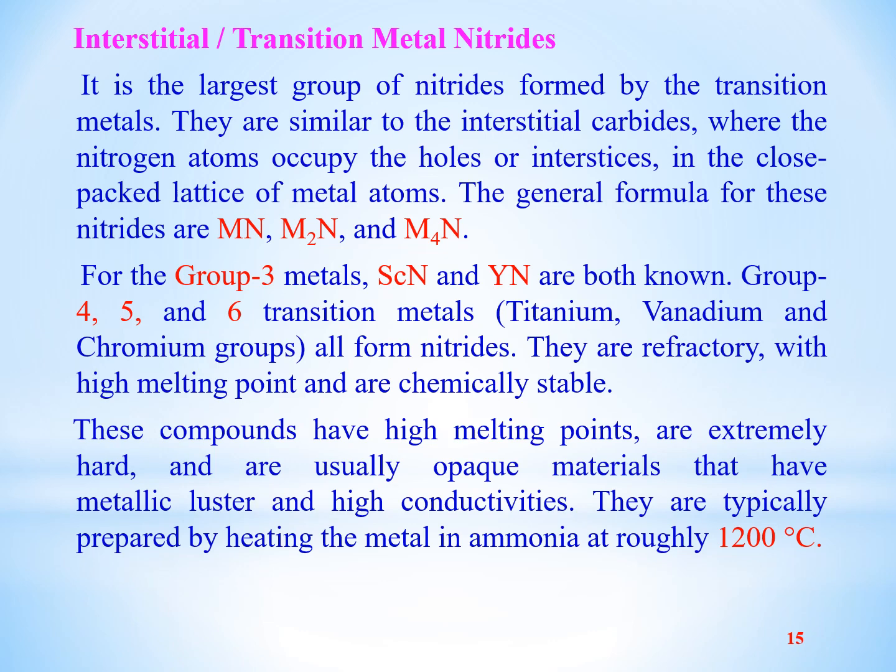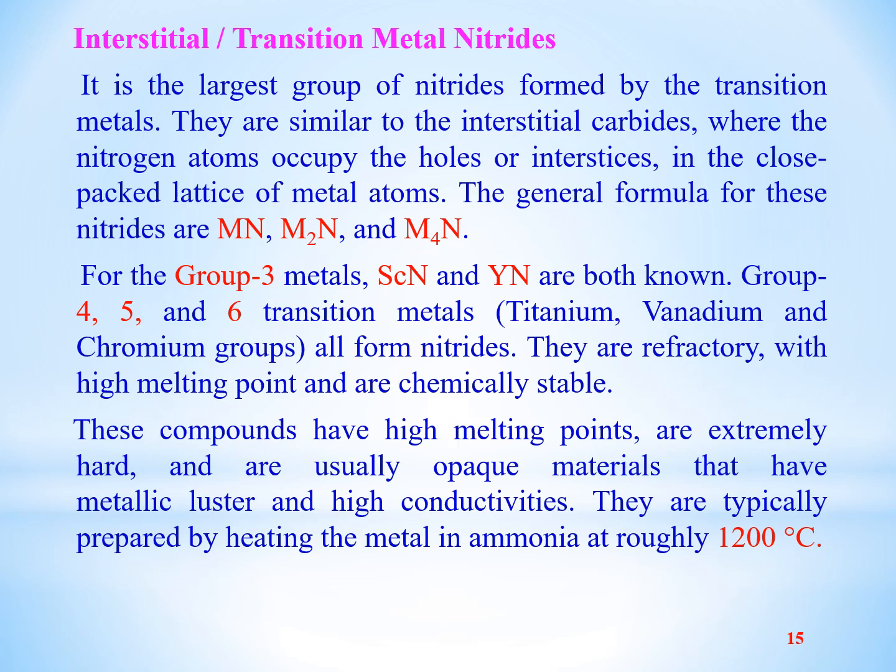Now we will study the interstitial nitrides, or transition metal nitrides. It is the largest group of nitrides formed by the transition metals. They are similar to interstitial carbides, where the nitrogen atoms occupy the holes or interstices in the close packed lattice of metal atoms.